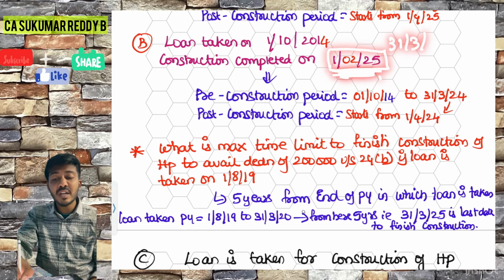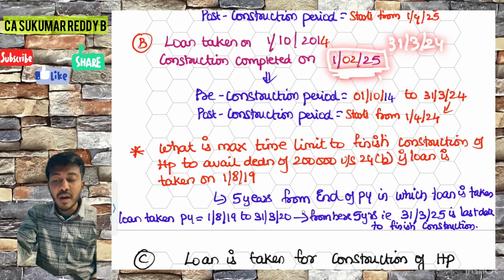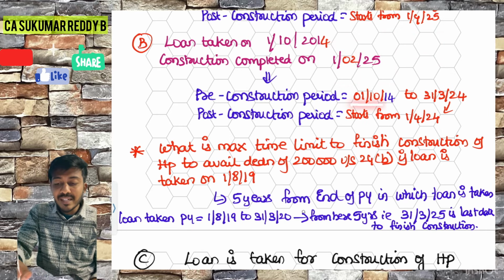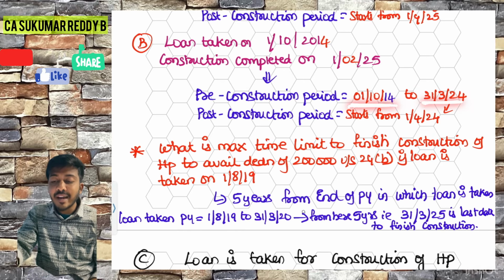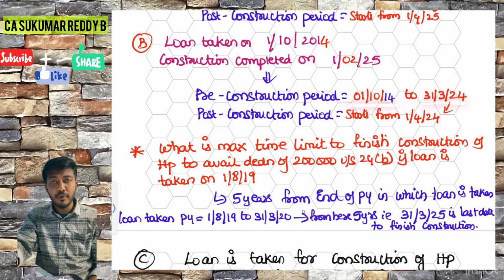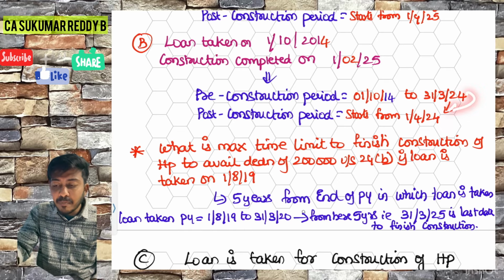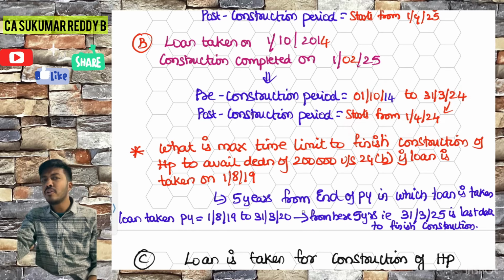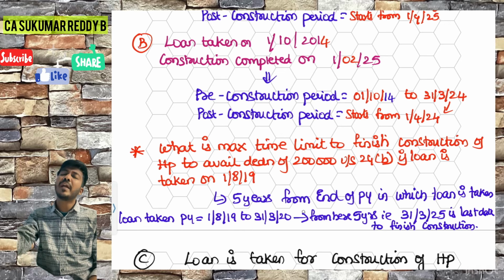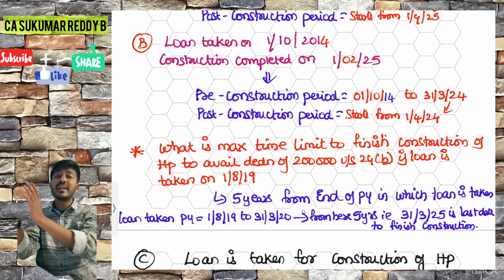Whatever 31st March comes before this is 31st March 2024. Therefore, your pre-construction period will start on 1/10/2014 and end on 31st March 2024. Post is very simple: it will start from 1/4/2024 and end on the loan closing date. Whatever you pay in post, 100% is allowed in the respective years.